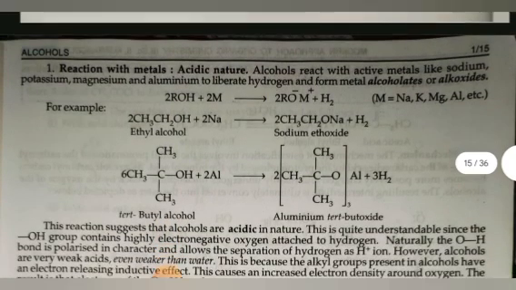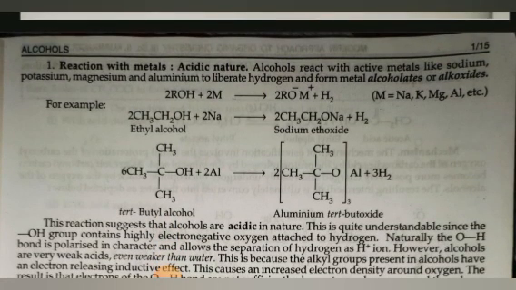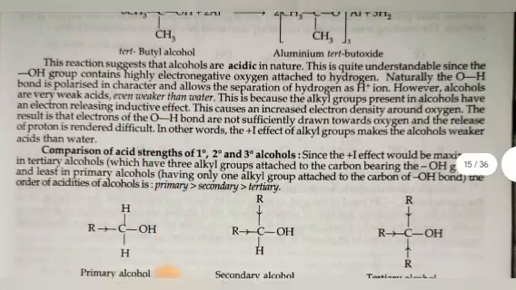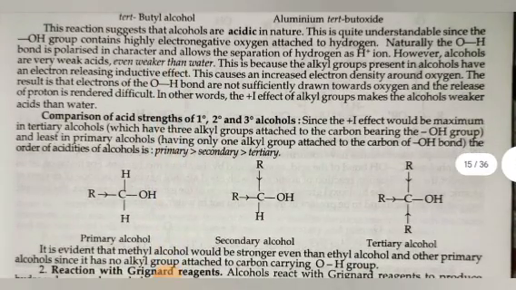First is reaction with metal. Acidic nature. Alcohols react with active metals like sodium, potassium, magnesium, and aluminium to liberate hydrogen and form metal alcoholates or alkoxides. For example, ethyl alcohol gives rise to sodium ethoxide. This reaction suggests that alcohols are acidic in nature. This is quite understandable since the OH group contains highly electronegative oxygen attached to hydrogen. Naturally, the O-H bond is polarized in character and allows the separation of hydrogen as an H+ ion.